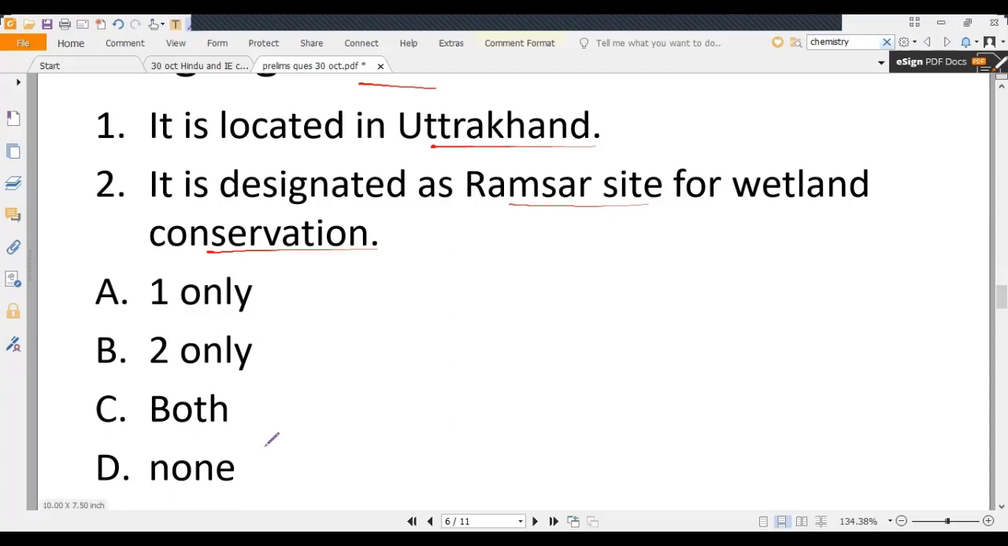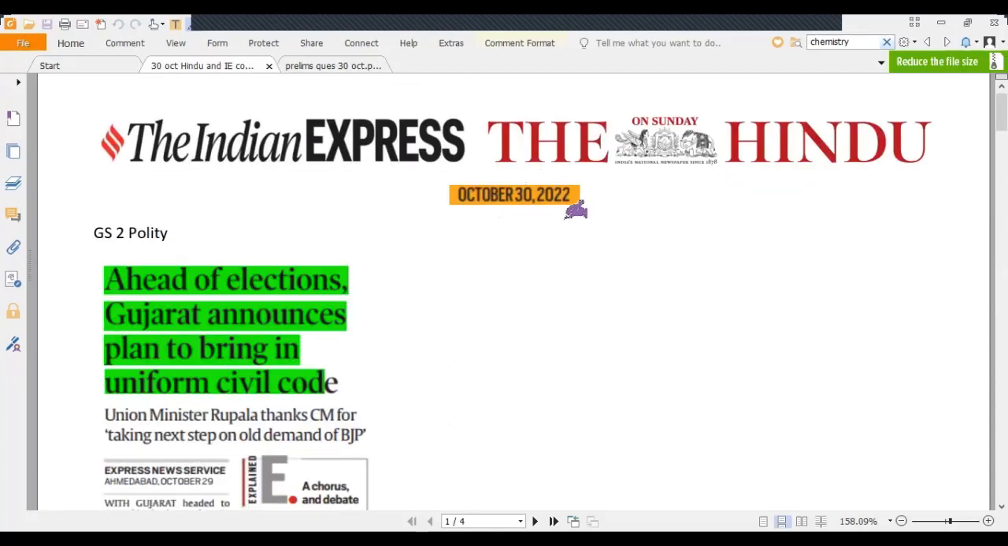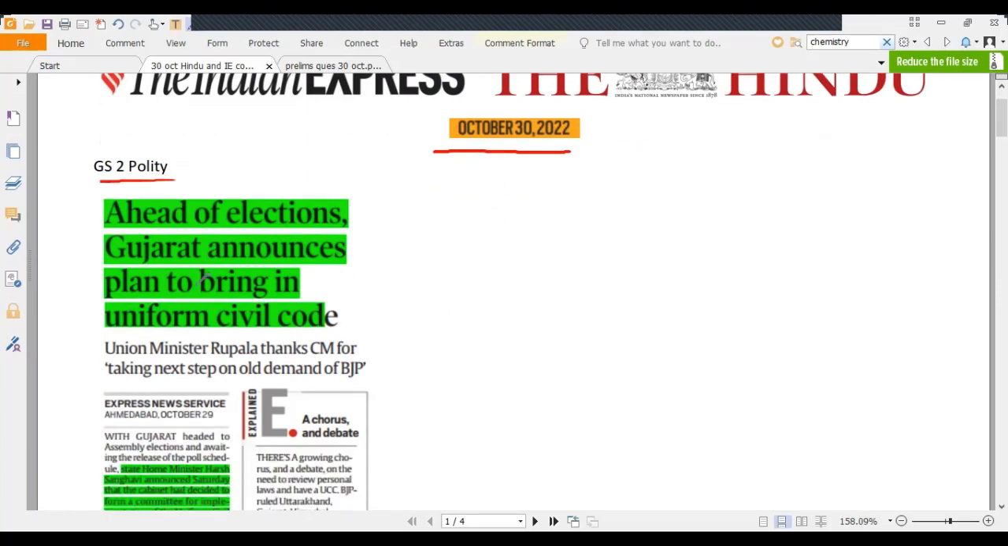Now let's move forward with the current affairs part. So today is 30th October. The first news item is related to GS2 polity: Ahead of elections, Gujarat announces plan to bring in Uniform Civil Code. The Gujarat government has formed a committee to look into Uniform Civil Code and its application in the state. Gujarat has become the second state in recent times to form a committee on this matter, after Uttarakhand.